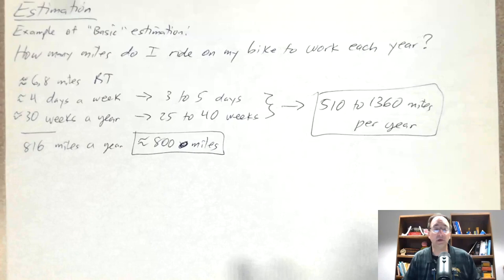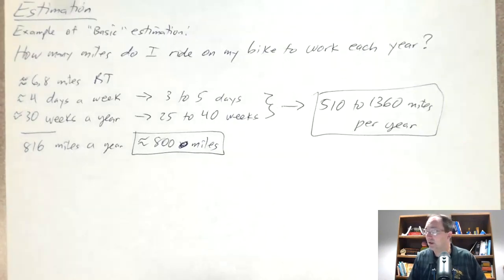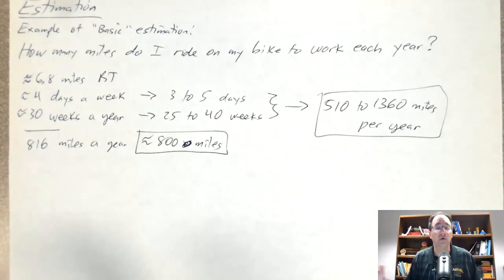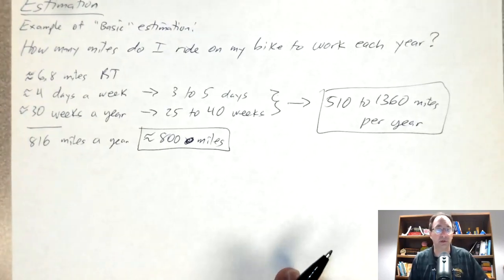And depending on what I'm doing, if I'm trying to estimate the amount of money I'm saving by riding a bike instead of driving, these two numbers give me enough of an estimate to be useful, but it was quick enough that I didn't have to do a lot of extra work. Now, of course, one can buy a computer for their bike and get a more accurate number, but if we didn't have that, this would get us a close estimate.